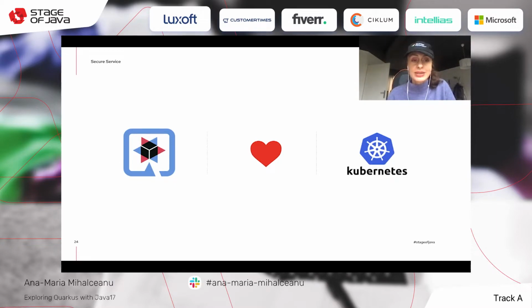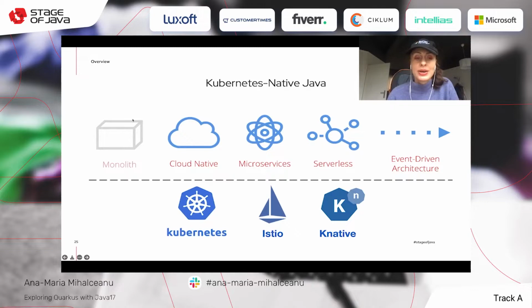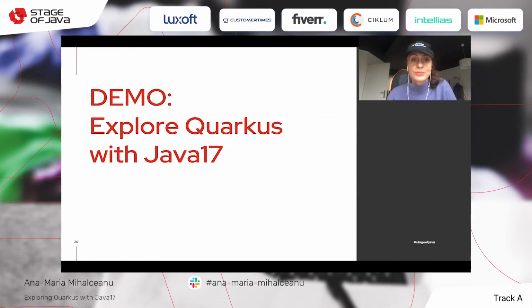Quarkus loves Kubernetes, and probably you already guessed why, because, well, a small containerized application that starts fast, that's love, that's a match. So this means that Quarkus is tailored for microservices, even for serverless loads, for building event-driven architectures, all these being supported by Kubernetes, and then Istio and Knative. So it's a match. That being said, let's look into the demo of exploring Quarkus with Java 17.